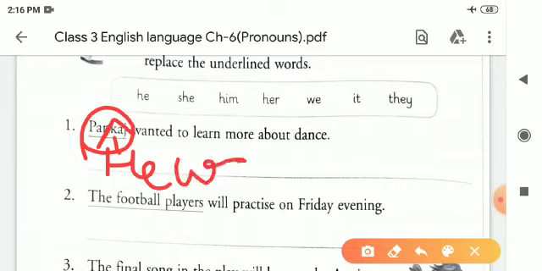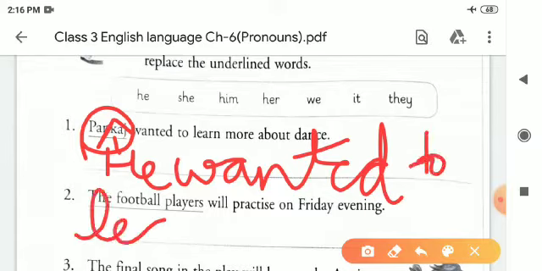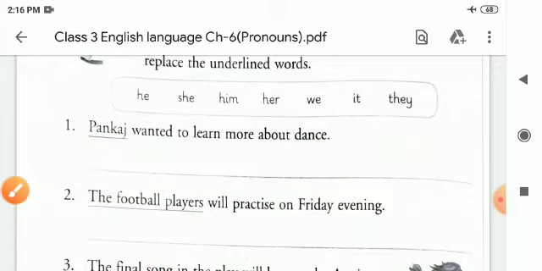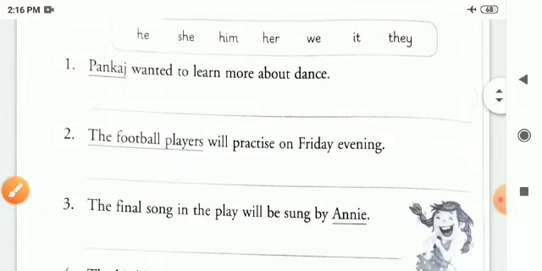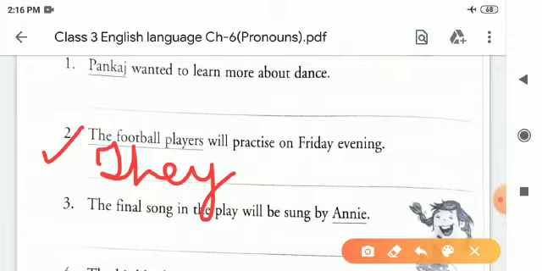He wanted to learn more about dance. So this was the pronoun of Pankaj. After that we go to the second point, the football players. Children, there are so many football players. So in the place of players we will use they, because players are plural. And for the plural, if there are many people, we will use they in the place of players.